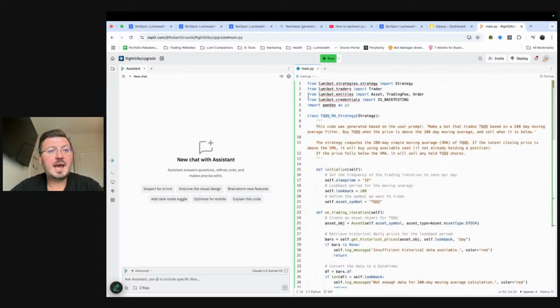Okay. And then now we just have to put in our API keys to tell it to trade through our account, right? Because how else is it going to know to trade our specific broker account? Well, you have to give it API keys, which is kind of like a password for computers. If you've never heard of API keys, it's basically a password for computers. It enables us to connect to your account and actually do those trades.